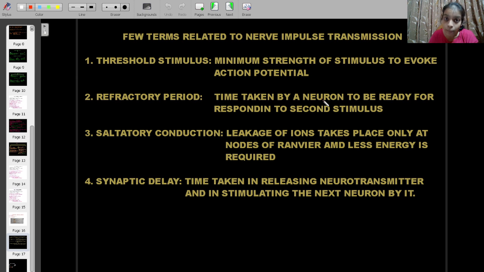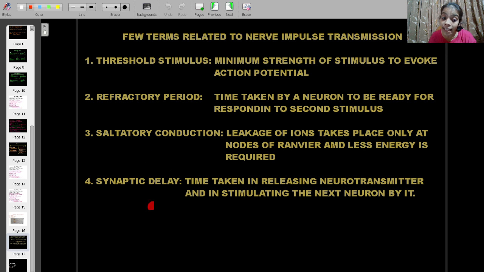Depolarization will be completed, then another stimulus will come, then it can respond. So that time lag that the neuron requires to be ready to respond to a second stimulus is called the refractory period. Okay, so these terms are important.